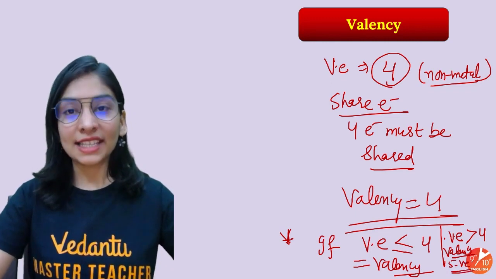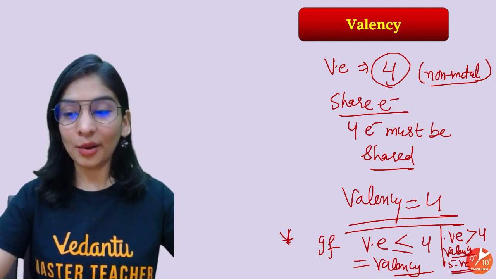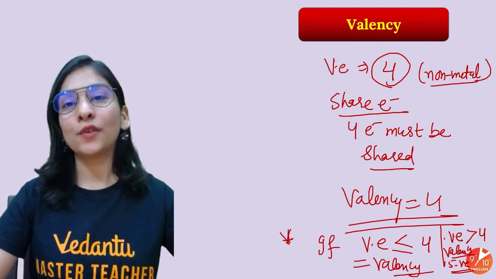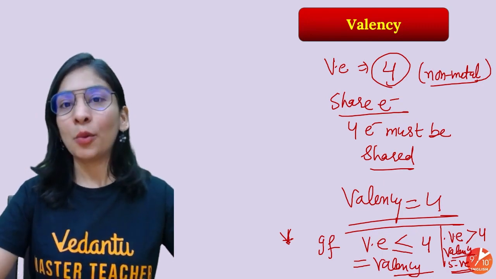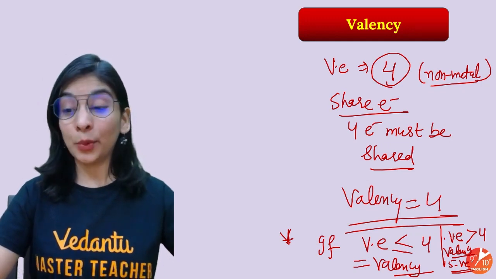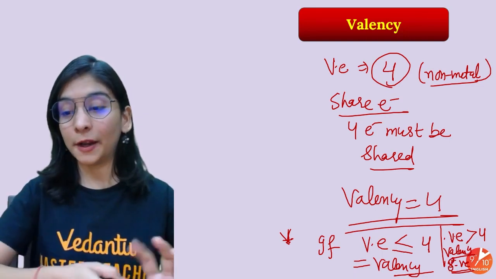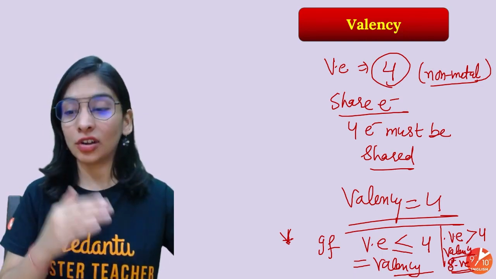Got it? Valence electron less than or equal to 4, it's equal to its valency, and valence electron greater than 4, that's like 5, 6, 7, 8, valency will be 8 minus valence electron. I just wrote 5 by mistake.